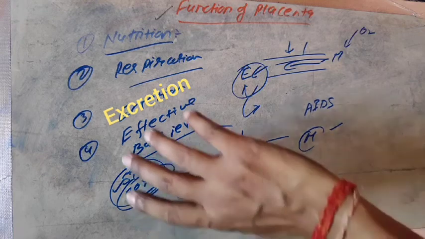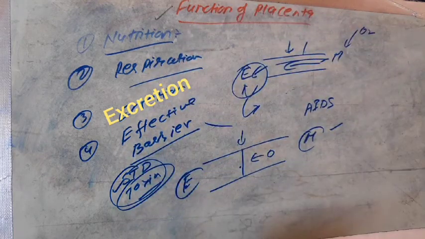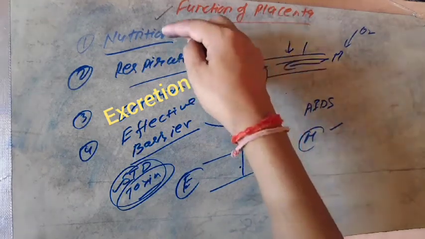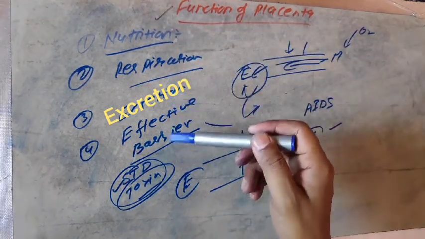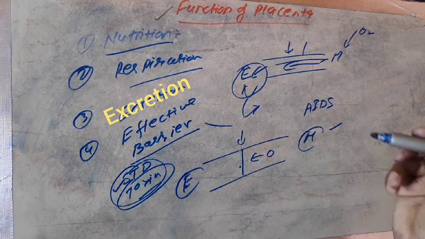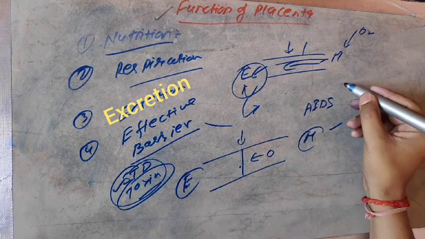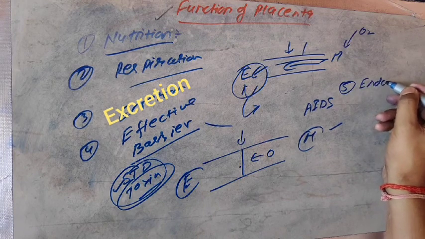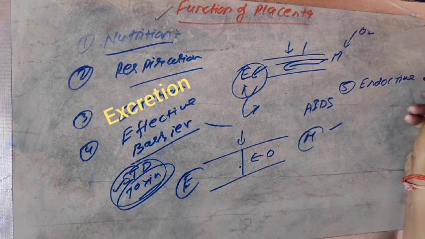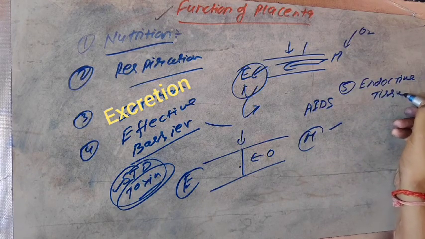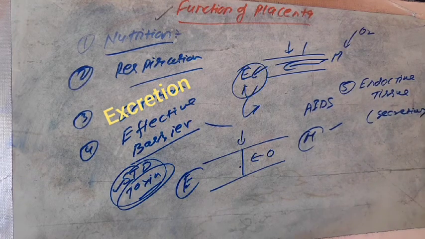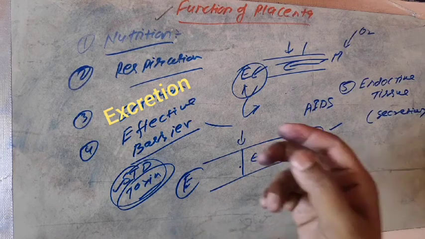These are some of the important functions that can be categorized in the form of nutrition, respiration, excretion and effective barrier. Now the fifth one is that the placenta acts as endocrine tissue. That means it secretes some important hormones that play an important role in secretion.